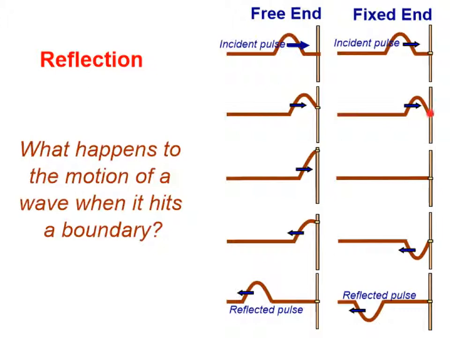And the post likewise, or the ring likewise, is exerting a downward force on the rope. So what happens is this. That downward force on the rope causes a displacement in the direction opposite the displacement of the original pulse. And so the pulse is inverted after it is reflected. So the reflected pulse is an inverted pulse from the incident pulse when the end of that wave is fixed.